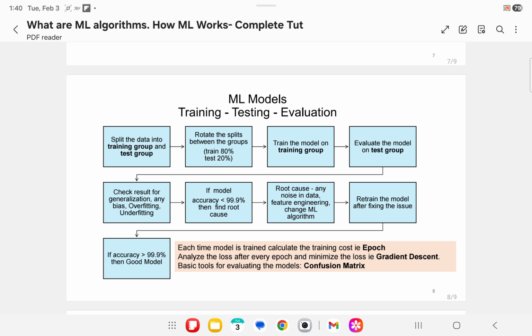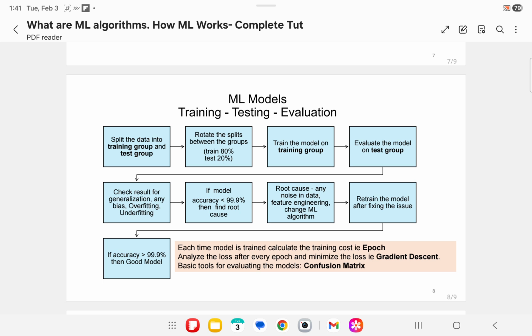We will look into the confusion matrix in detail in the advanced concepts of machine learning video. Observe if there are any errors in the training, test and validation data groups. Check for generalization issues, bias, underfitting and overfitting.